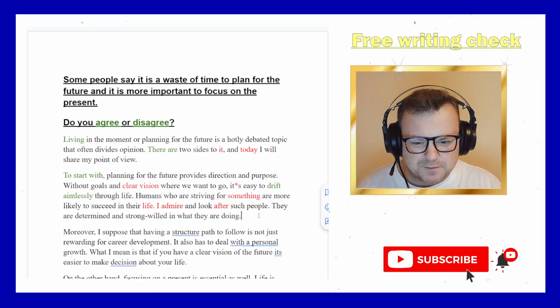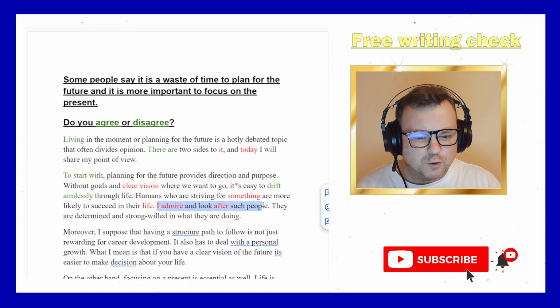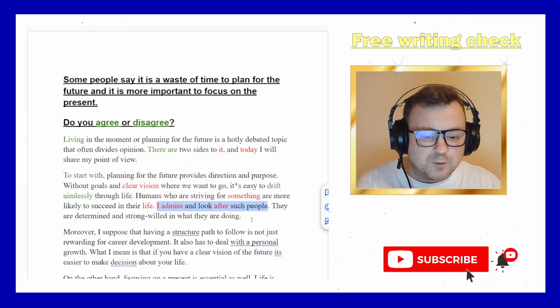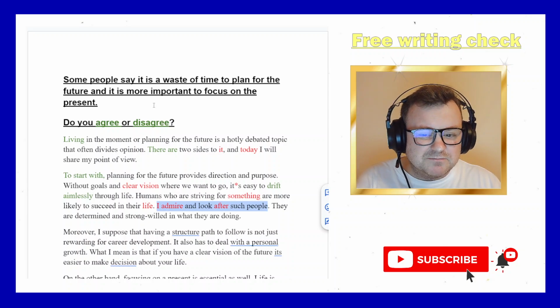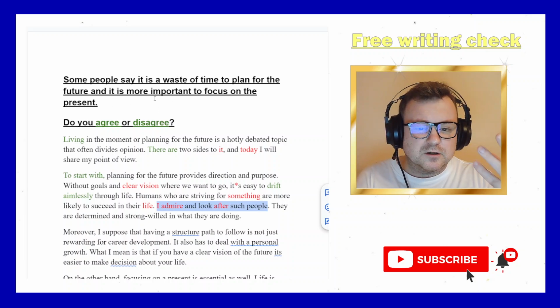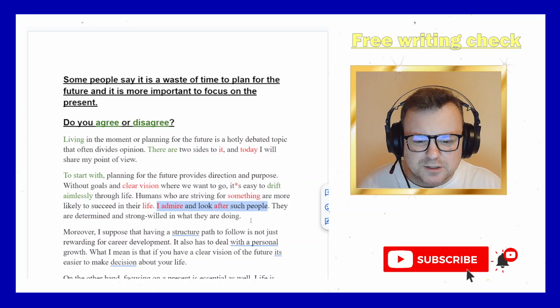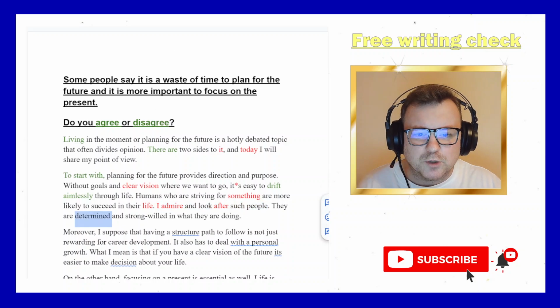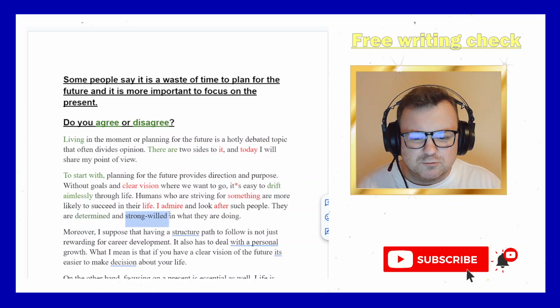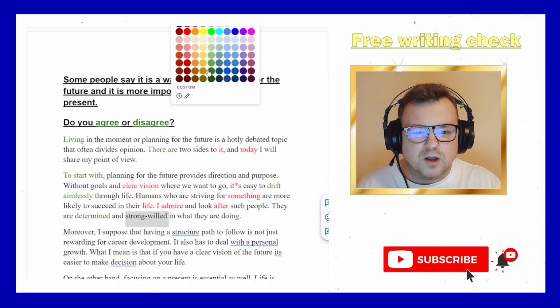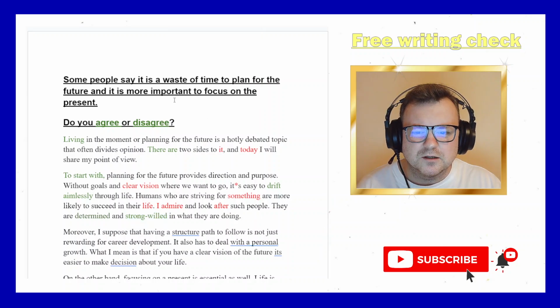Such people. Okay, that doesn't support your point of view though, does it? The fact that you like them or admire them or look up to them doesn't really say anything about whether planning is a waste of time or not. They are determined and strong-willed. Okay, so good language, determined and strong-willed. It's good vocab, but it doesn't really do anything to answer this question of why it's a good thing to plan for the future.